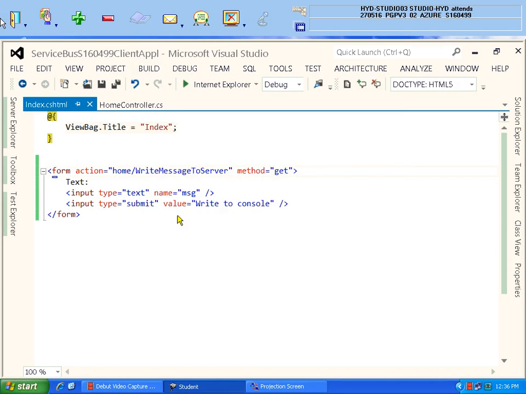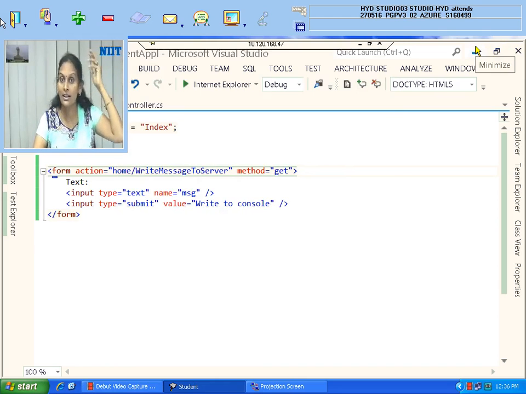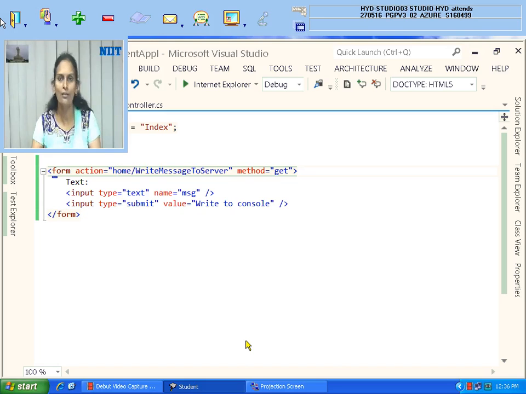Now what you have to do, this needs to be hosted in your Azure portal. In order to host in Azure portal, ASP MVC day 1, day 3, like that I told you how to host it. You need to go to your Azure portal, create one empty app, download the publish settings and publish this application. Finish. So that will take very little time. I'll show you that. Last step. This is finished now in Azure portal.